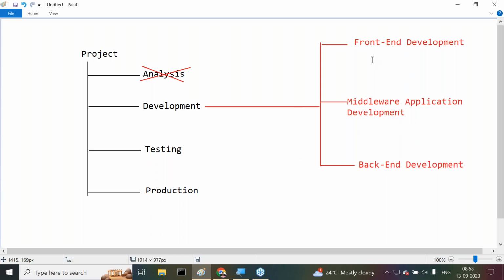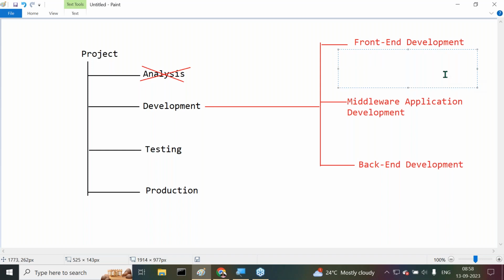Okay, right. If you observe the front-end development, what are we going to think about it? For example, in simple terms, I'm taking this example. All of you have a Gmail account. Just in the browser, we type www.gmail.com.